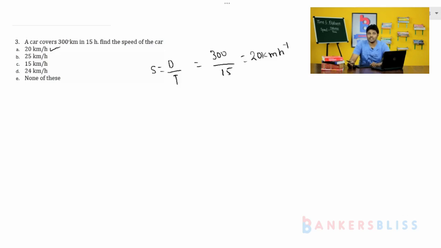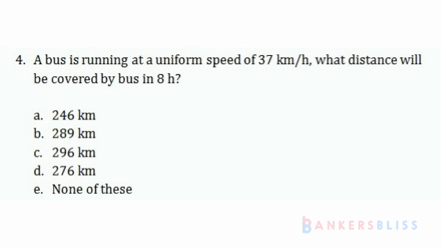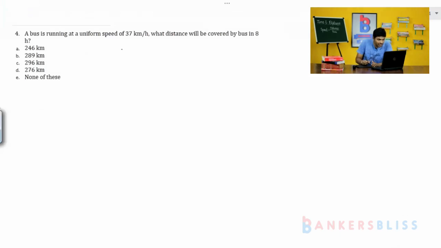Okay, let's move on to the next problem, problem number 4. A bus is running at a uniform speed of 37 kilometer per hour. What distance will be covered by the bus in 8 hours? They have given the speed as 37 kilometers per hour, and time is equal to 8 hours. Then what do you have to calculate? Distance. You want distance in kilometers. So no conversion is required.